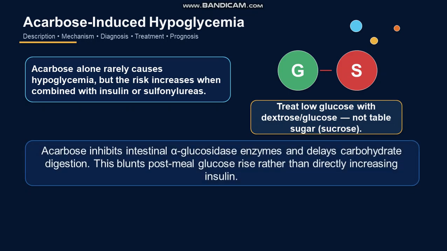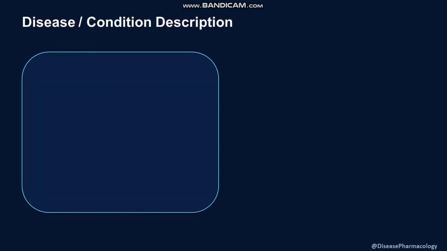Acarbose inhibits the alpha glucosidase enzyme and delays carbohydrate digestion. That is the main function of acarbose. This blunts the post-meal glucose rise rather than directly increasing the insulin. That is the important part.